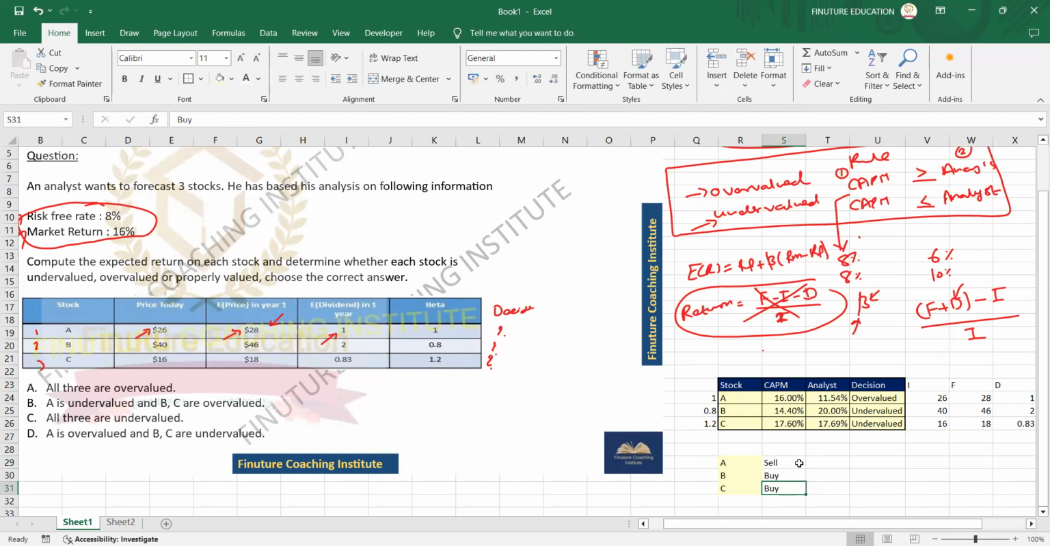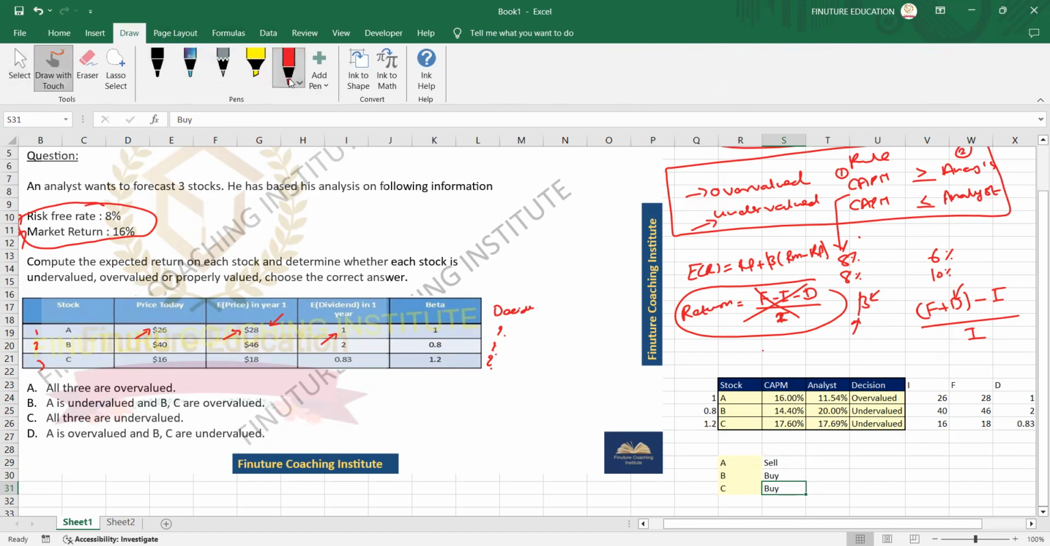Does it make sense? Yeah, it does. And so, which option is correct out of these four options? It's from your FRM Level One, that is Foundation of Risk Management. Which option will you choose? D, because in D we have A overvalued, B and C undervalued. I'll choose D.